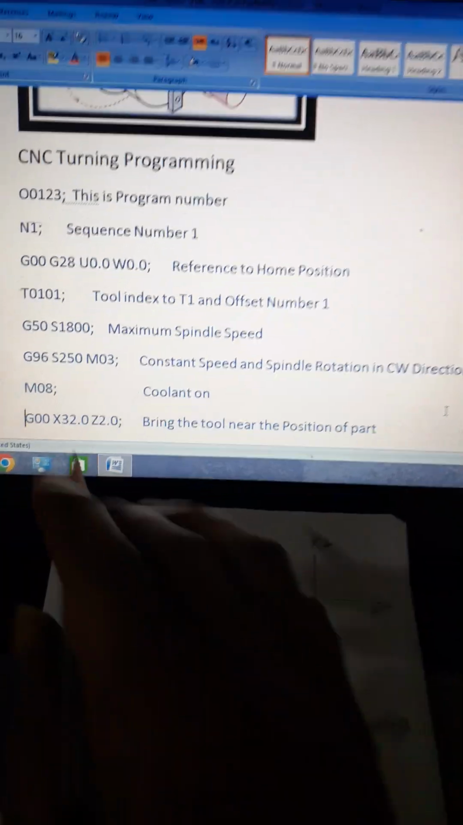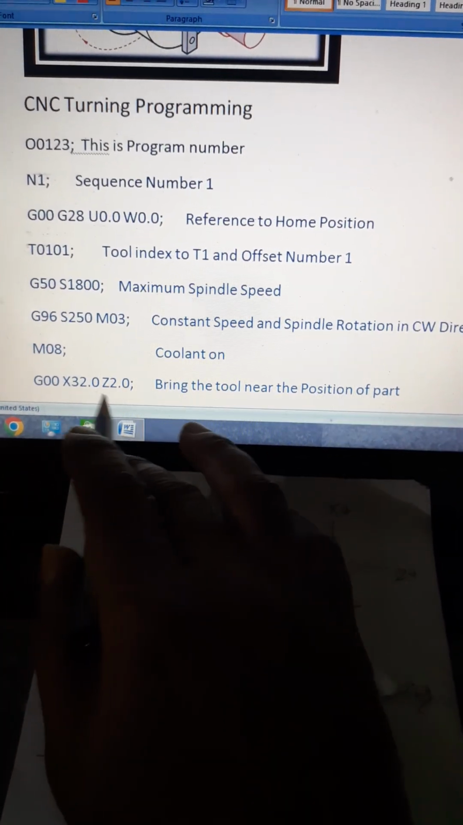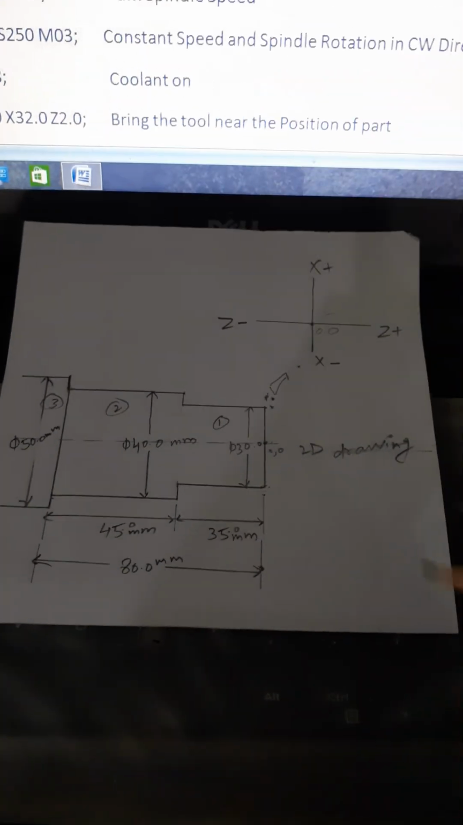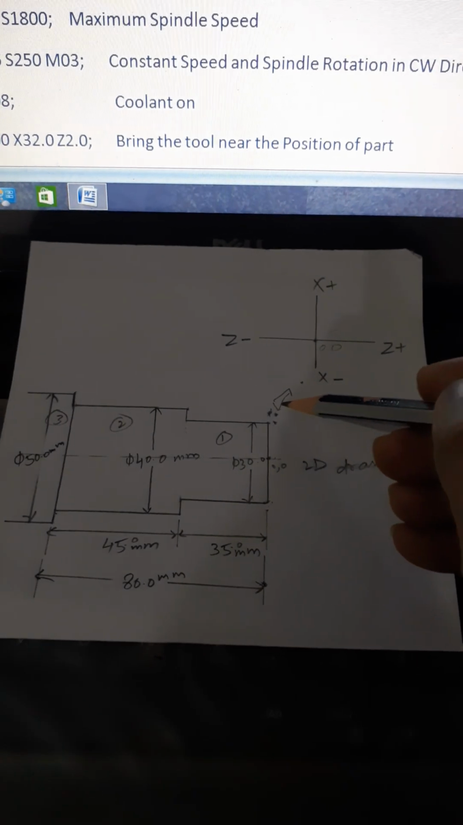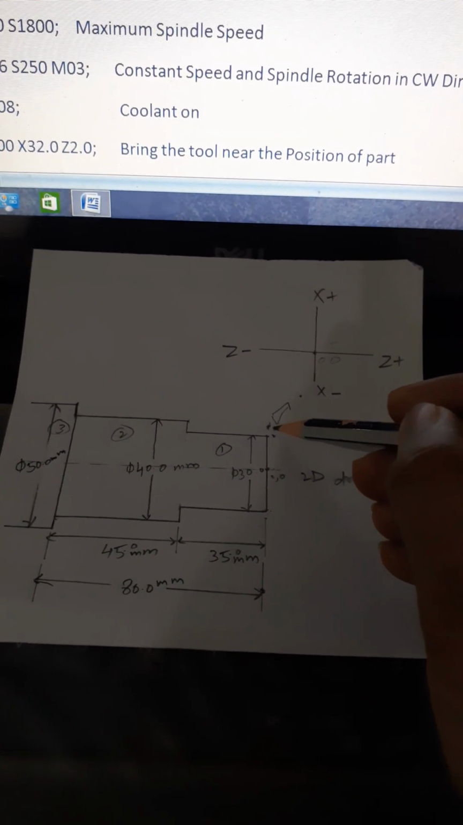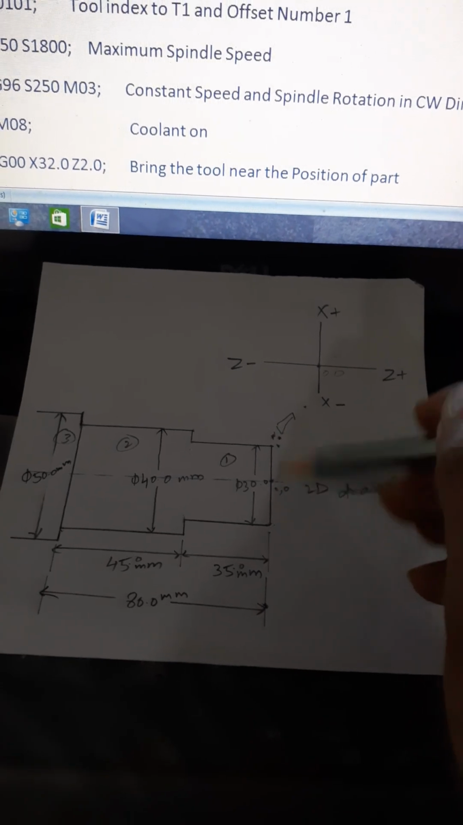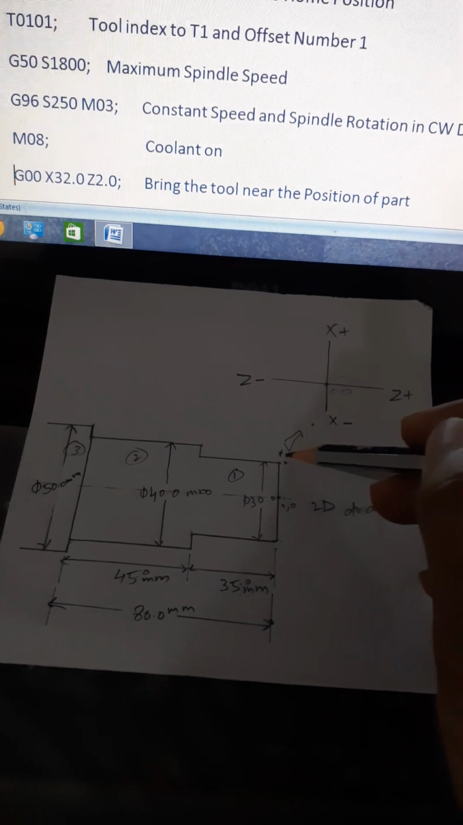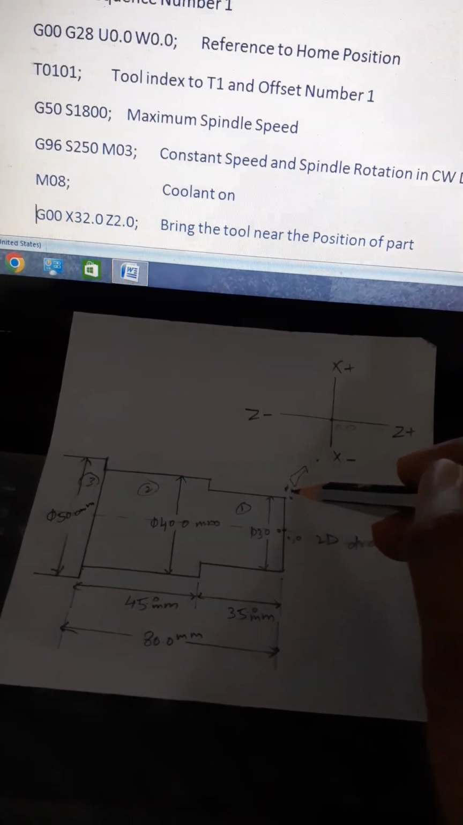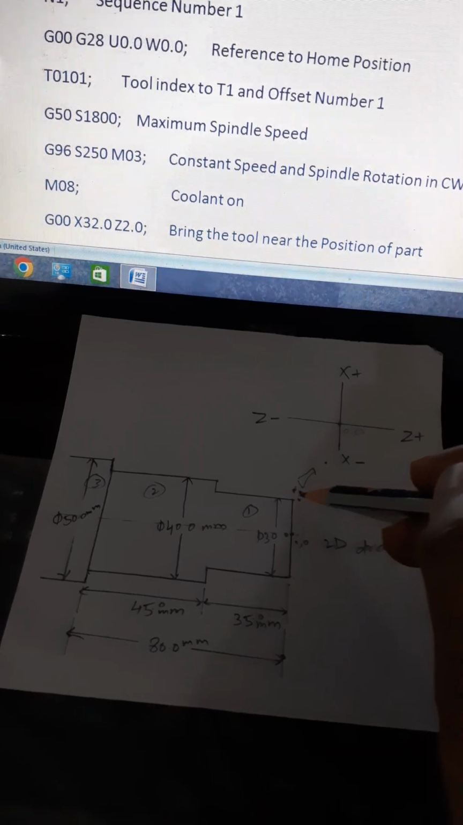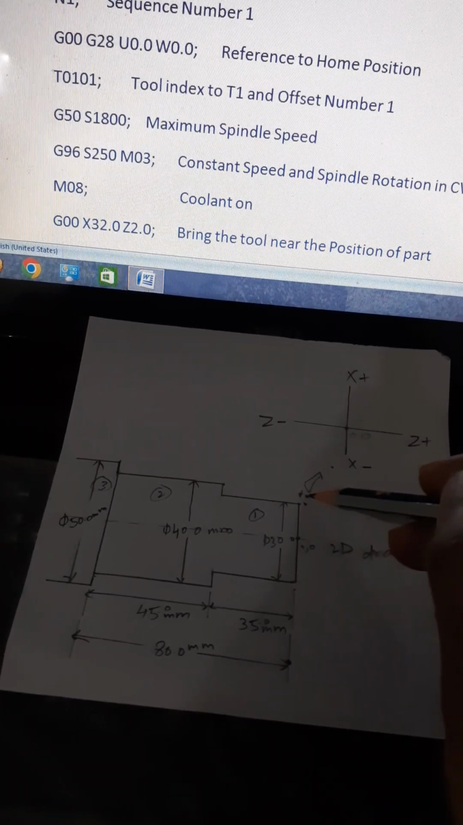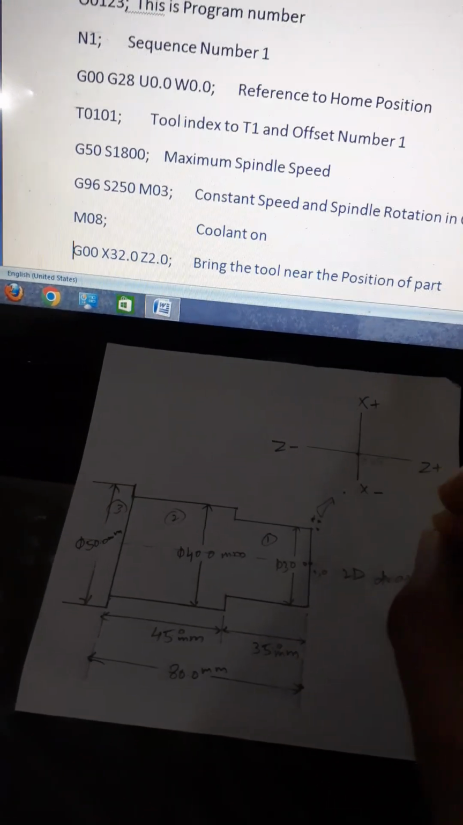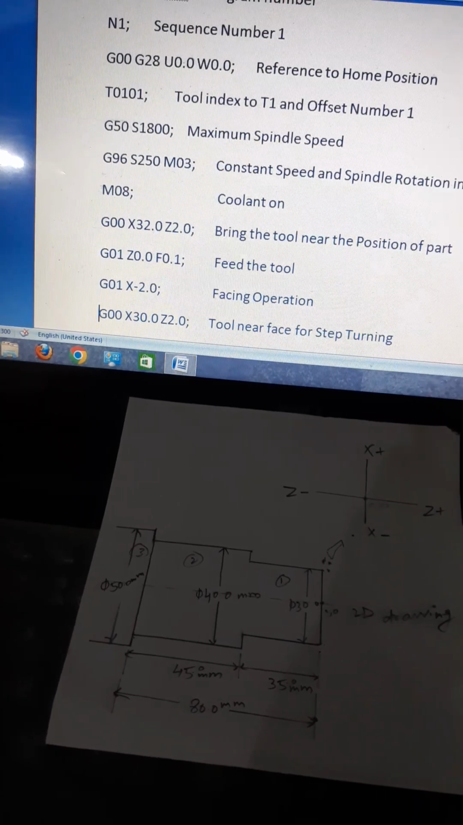Then you see rapid mode X32 Z2.0 bring tool near the position of part means you can see here. Now tool is position point to point position near the part means tool is position here. You can see this dia is 30 and now tool position 32 mm means like that, and Z plus 2 mm. Now tool position is here means tool position in free space, not touching of the part. If you will touch the part in rapid mode, tool insert will be broken. So first our priority is tool movement will be in safety.